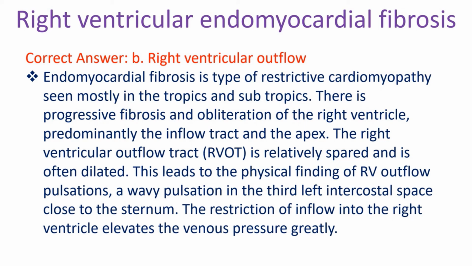This leads to the physical finding of RV outflow pulsations, a wavy pulsation in the third left intercostal space close to sternum. The restriction of inflow into the right ventricle elevates the venous pressure greatly.